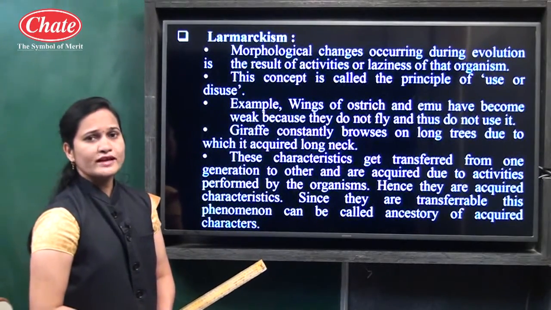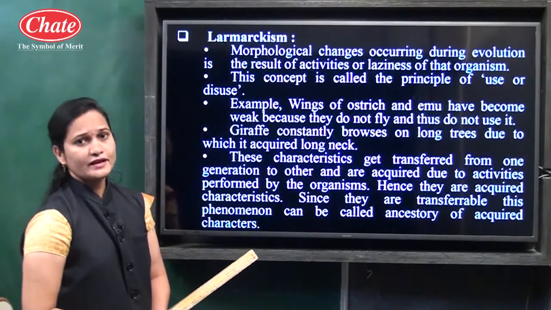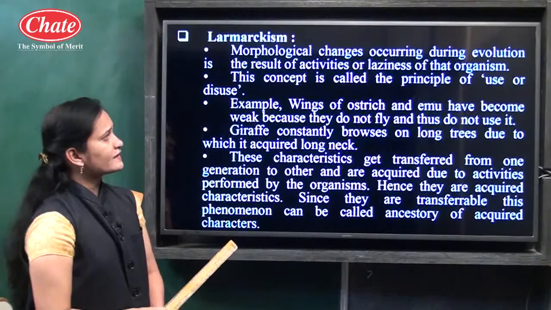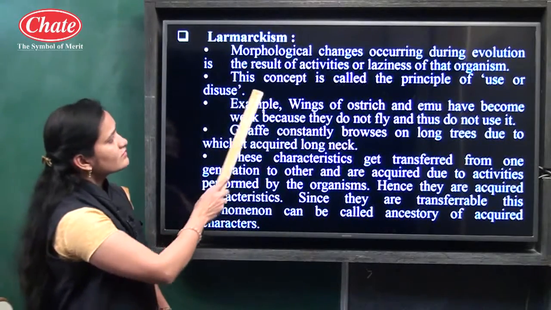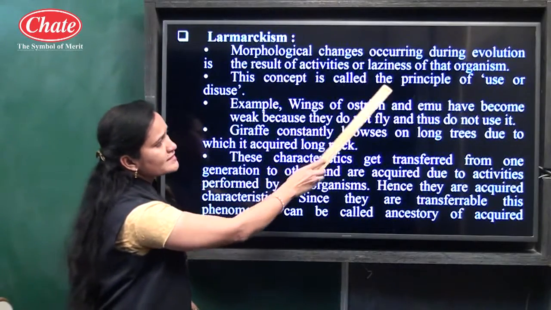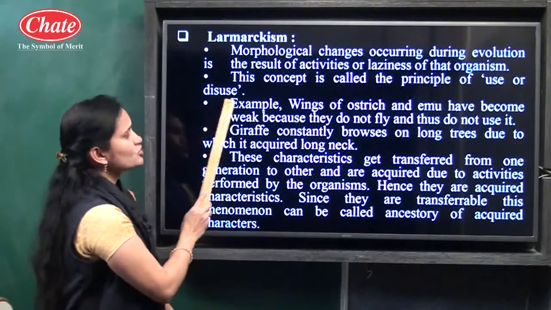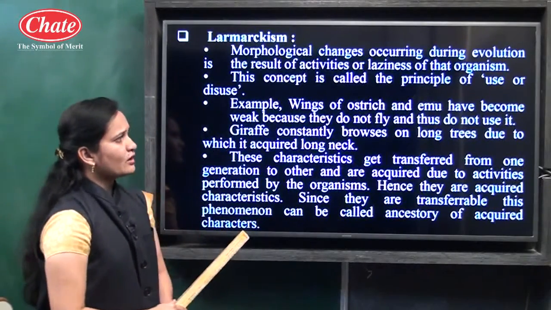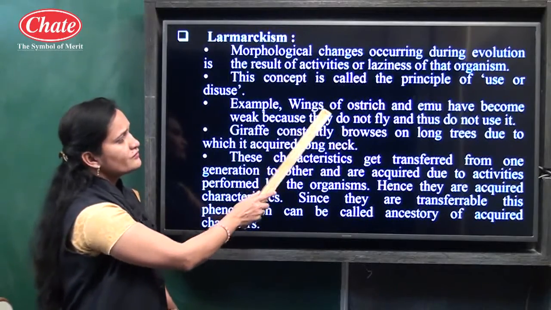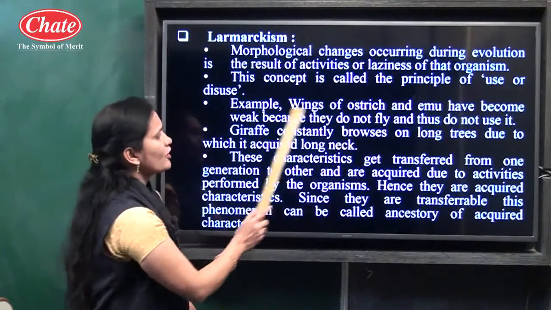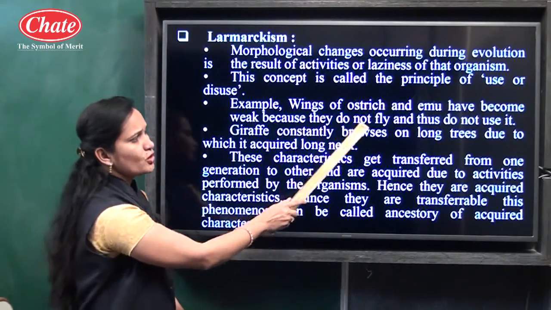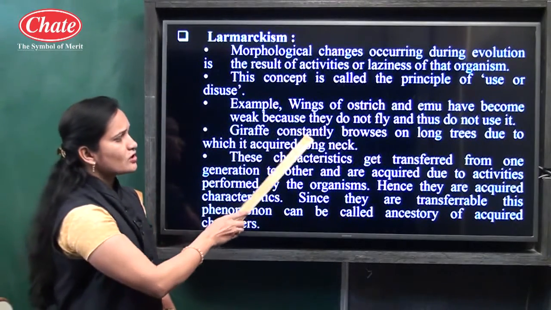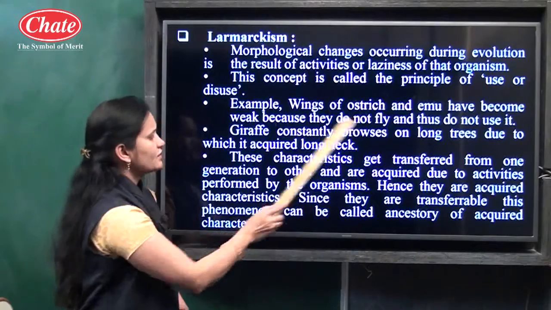Lamarckism is also known as the acquired theory of inheritance. Why is it known as the acquired theory of inheritance? Because the concept is based upon the principle of use or disuse. In that, if we see the example of ostrich, the wings of ostrich and emu have become weak because they do not fly and thus do not use them, and the giraffe constantly browses on long trees